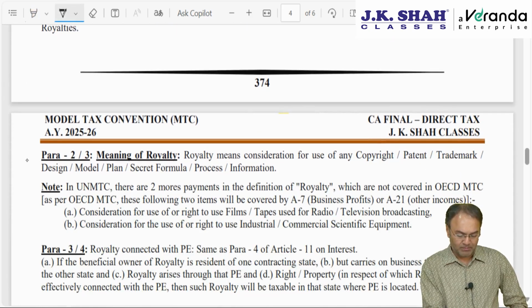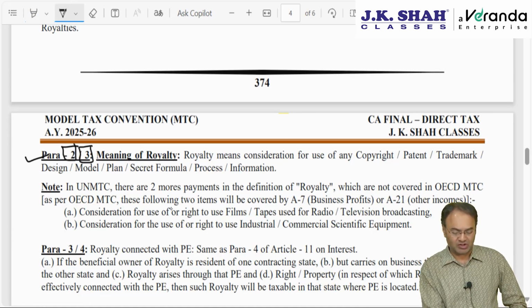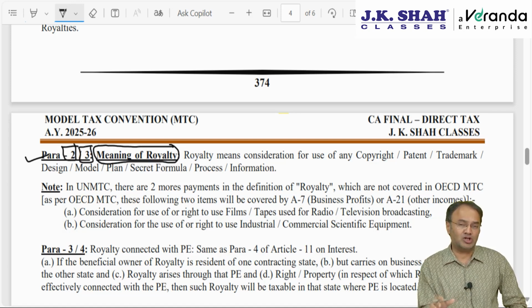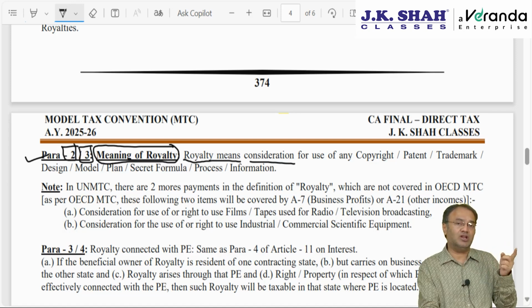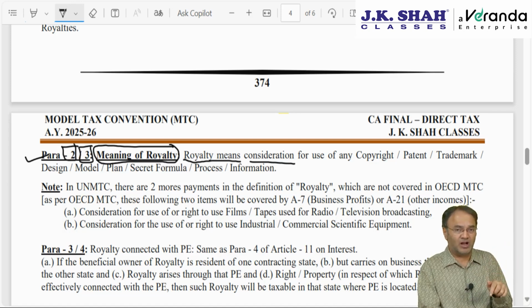However, para 2 of the OECD model convention and para 3 of the UN model convention talk about the meaning of the term royalty. This meaning is a little complicated, and our institute had kept one question in the module at the end of this chapter, not asked in the exam but in the module. What do you mean by royalty? Royalty means consideration. Even in Article 11, interest, the third paragraph was on meaning.